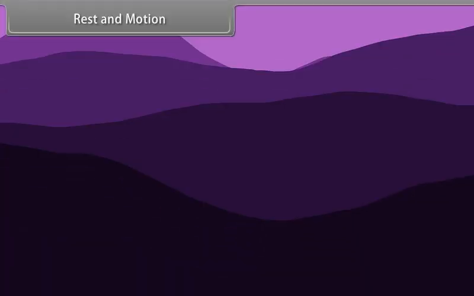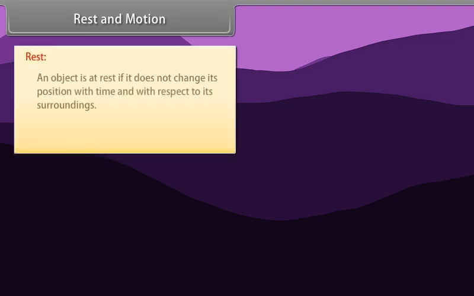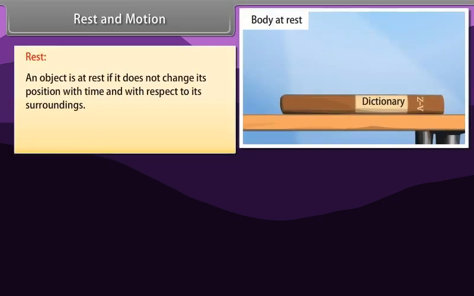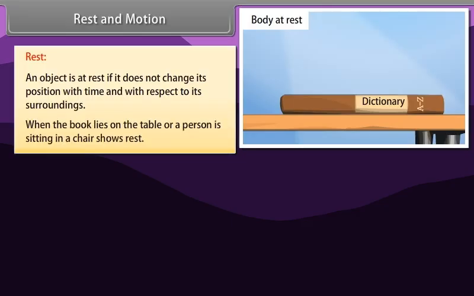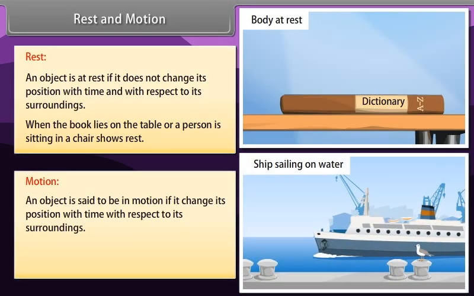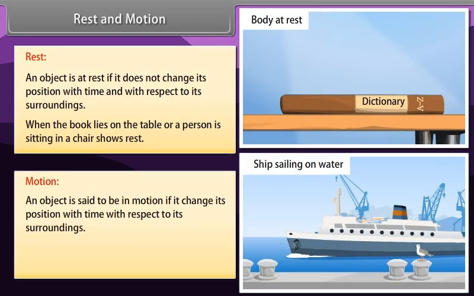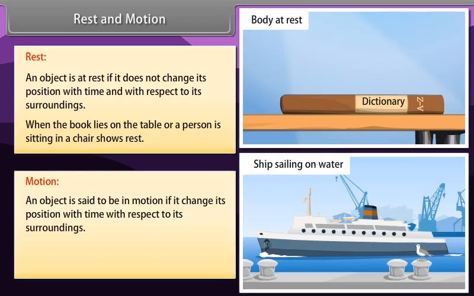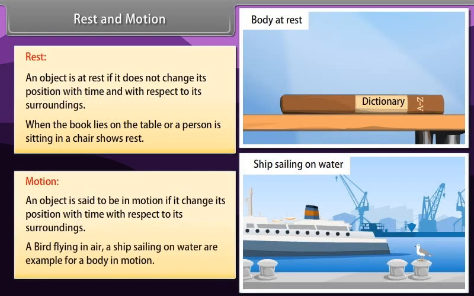Rest and motion. Rest. An object is said to be at rest if it does not change its position with time and with respect to its surroundings. A book lying on the table or a person sitting in a chair shows rest. Motion. An object is said to be in motion if it changes its position with time with respect to its surroundings. A bird flying in air, a ship sailing on water are examples of a body in motion.